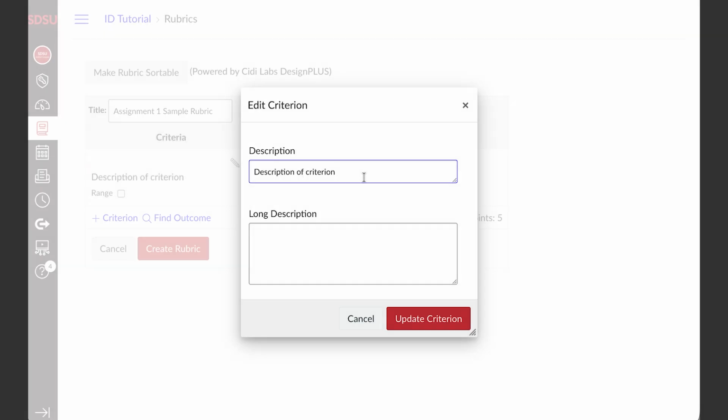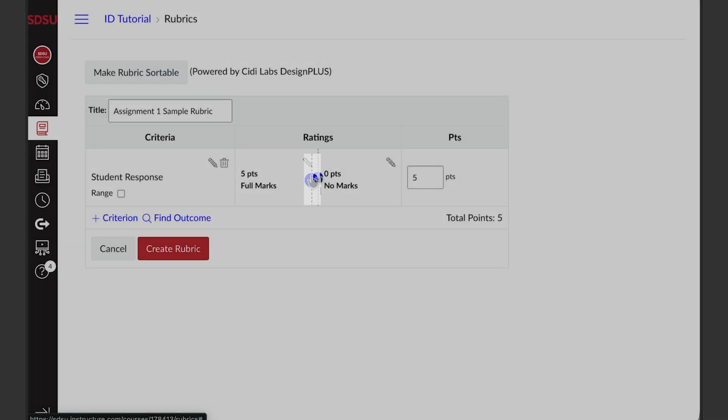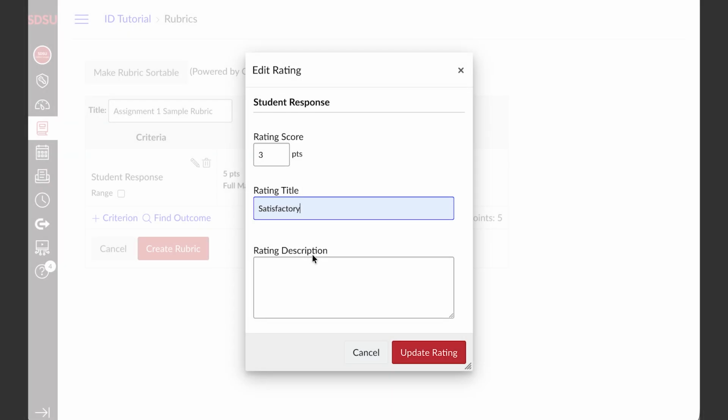Criteria represents what you're grading, such as organization, analysis, grammar, or any other category relevant to your assignment. Ratings are the performance level, for example, excellent, satisfactory, or needs improvement. You can add or remove levels by clicking the plus icon. Each rating has a corresponding point range or point value that can be customized.